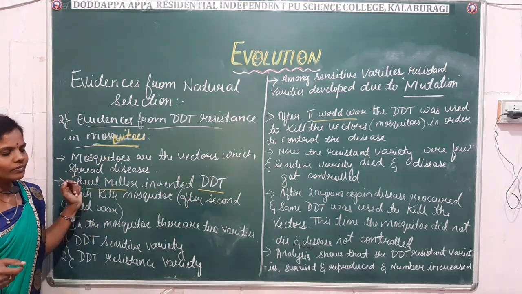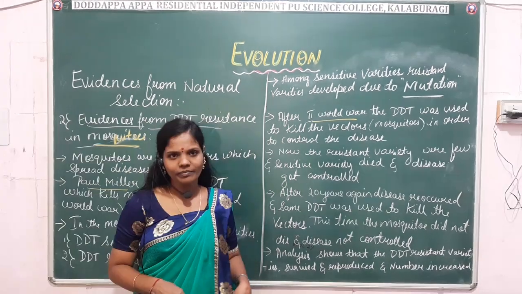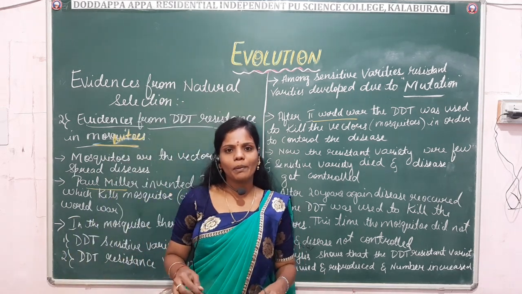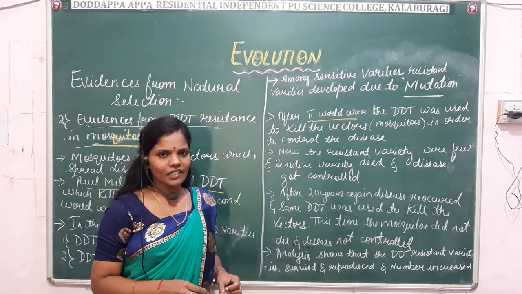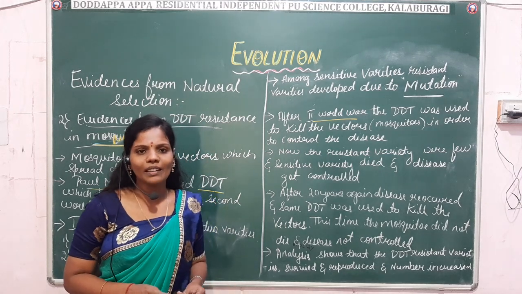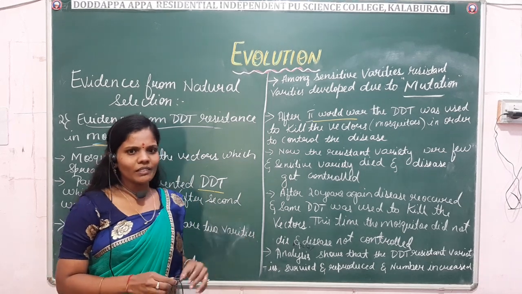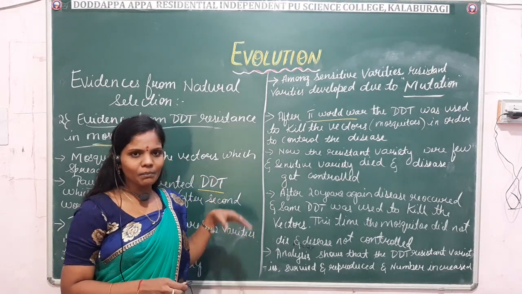So the evidence from the peppered moth and the DDT resistance, these two examples are important. They will be asked for 3 marks in your exams. Both are very simple, and we have already explained them with simple examples.